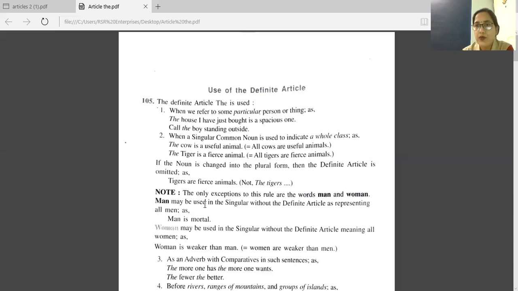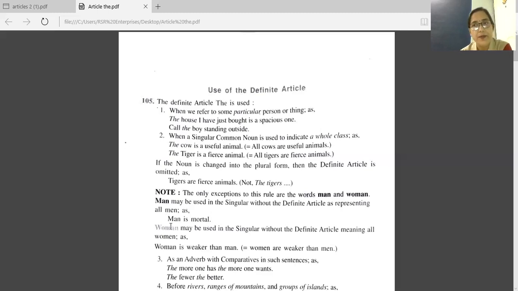Man may be used in the singular without the definite article as representing all men. There is an example: man is mortal. So here singular man is given, but that means all men. So here we are not writing the man is mortal. We are writing man is mortal.